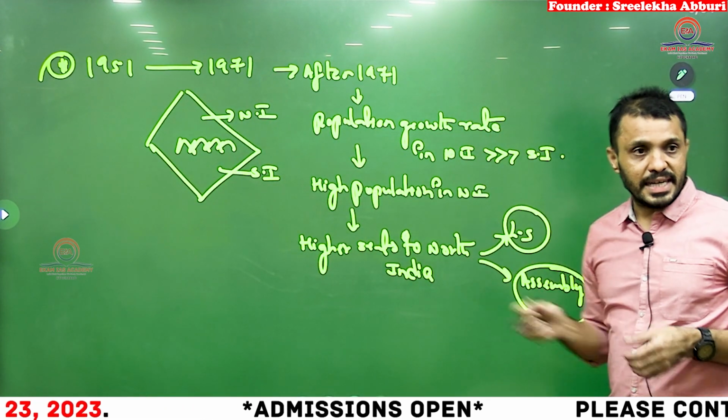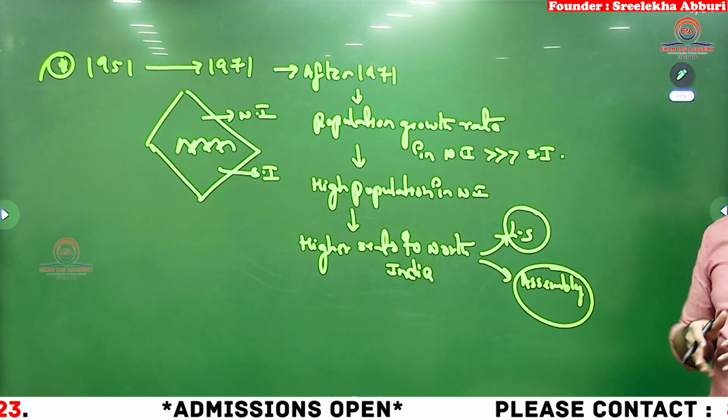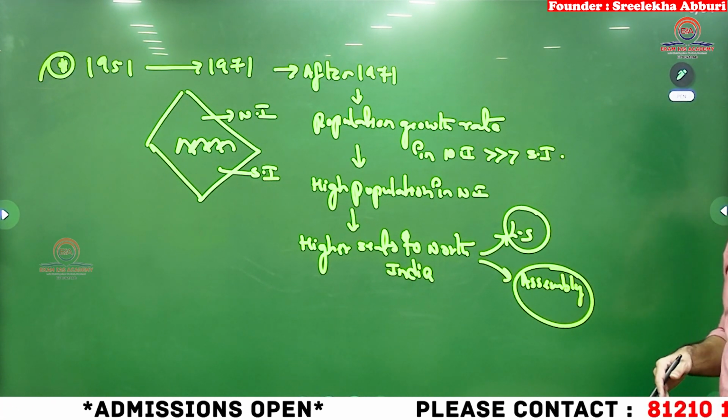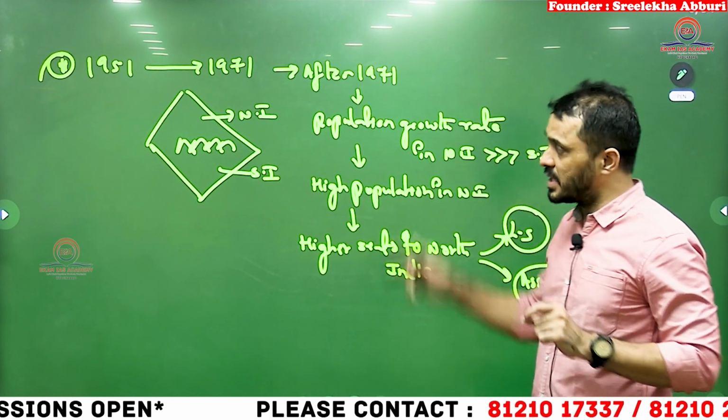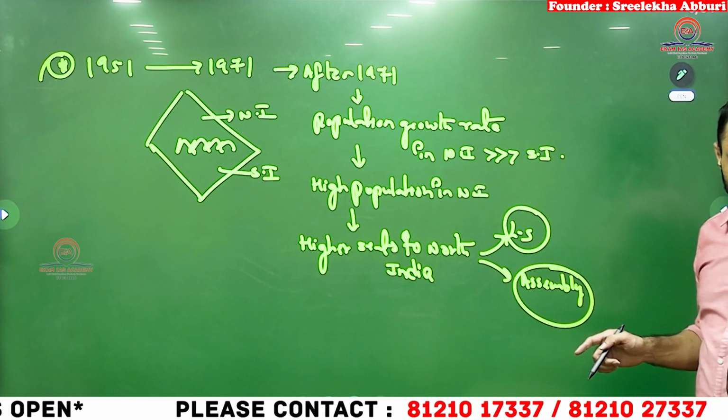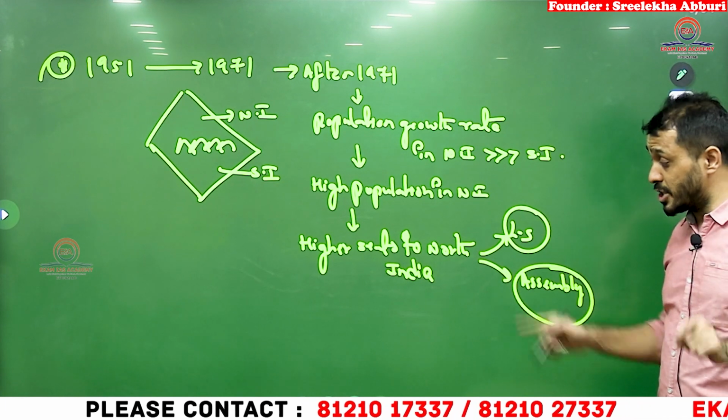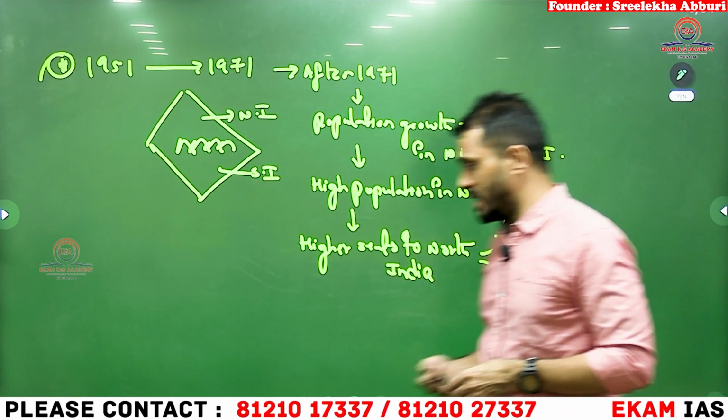And now we are taking the 1971 population and we stopped there, because after that the population growth rate in North India and South India is completely different. So we kept 1971 as a base. And when is it going to be changed? After 2026 it is going to be changed.